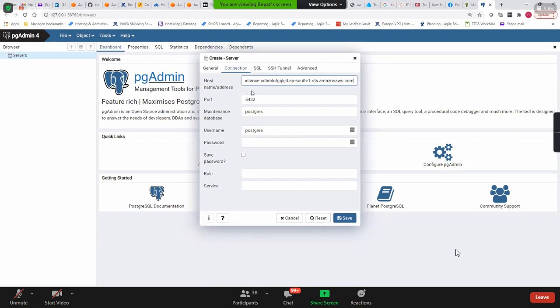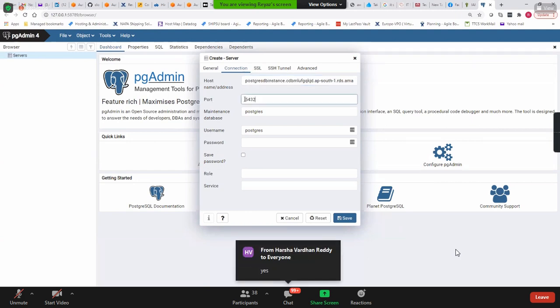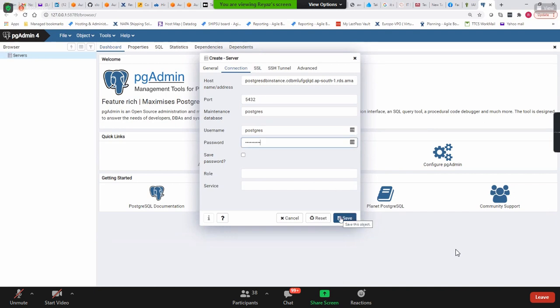This is the host name, this is the endpoint. And what is the port number? 5432. What is the username? Postgres. What is the password that we have used? Root123456. And then click on save.